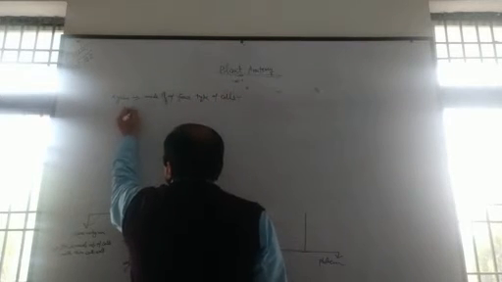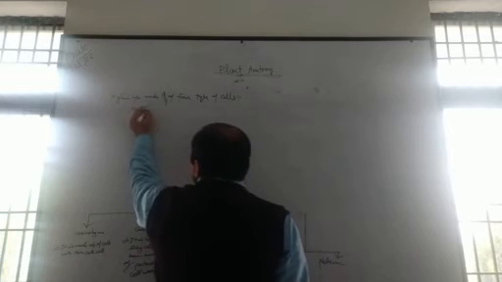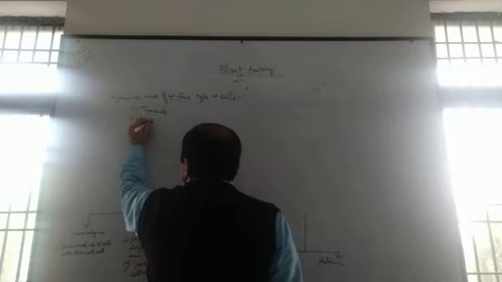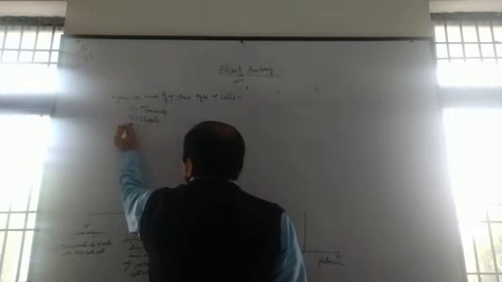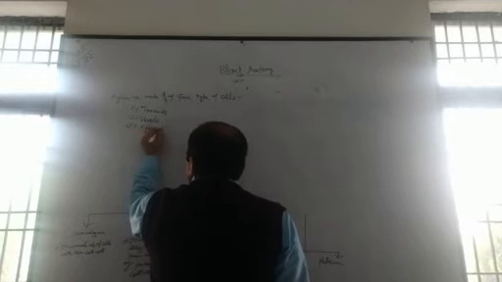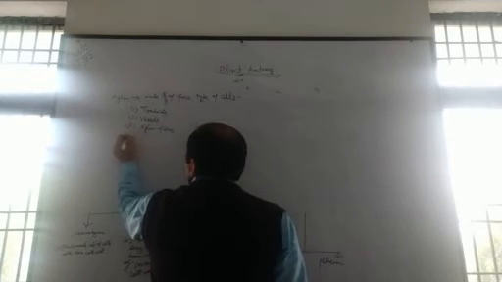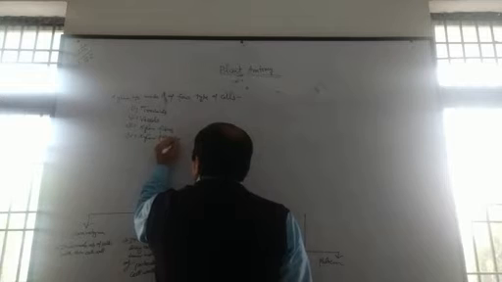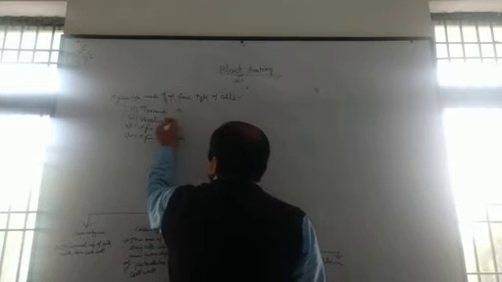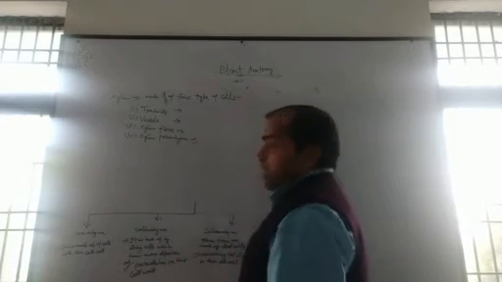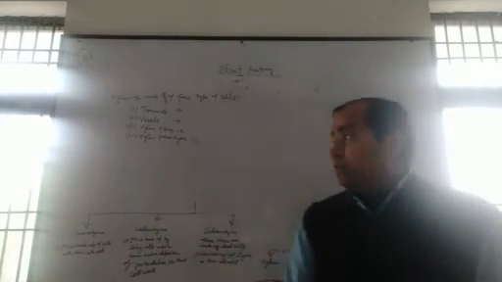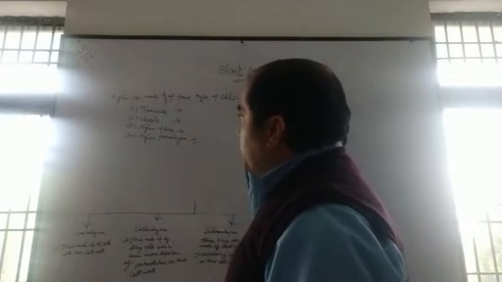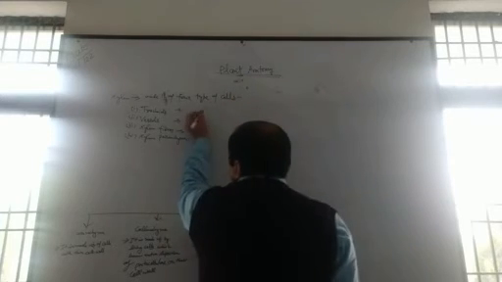Xylem is made up of four types of cells. Number one, tracheids. Number two, vessels. Number three, xylem fiber, and number four, xylem parenchyma. One by one we will discuss all of these. Tracheids are dead, tube-like cells.